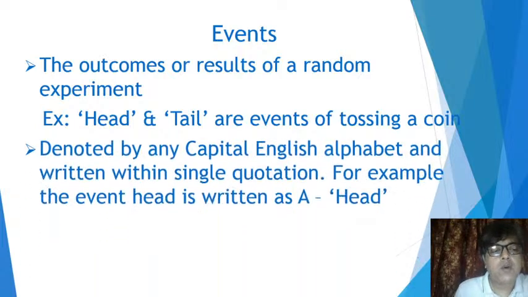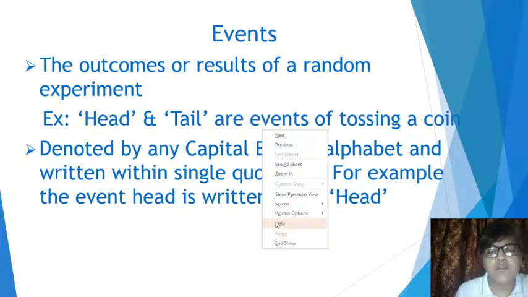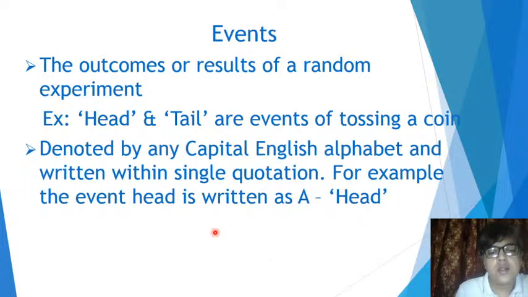Now, how do we denote an event? We basically denote an event by any capital English alphabet, and the description of the event is written within single quotation marks.